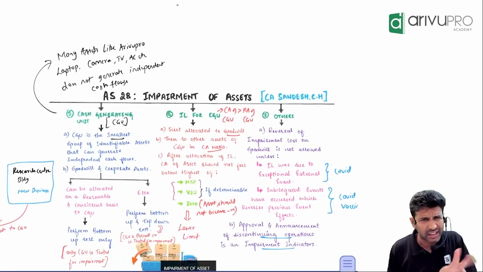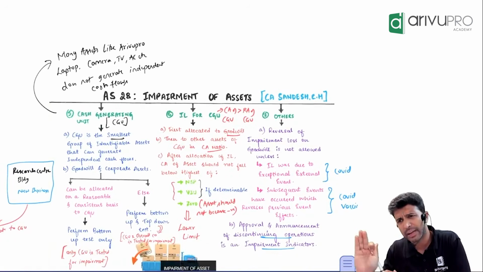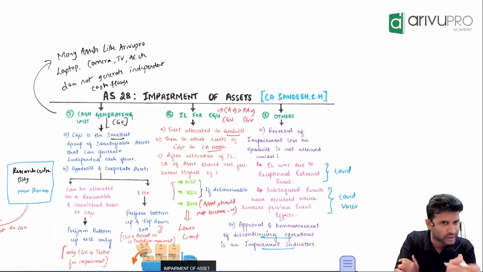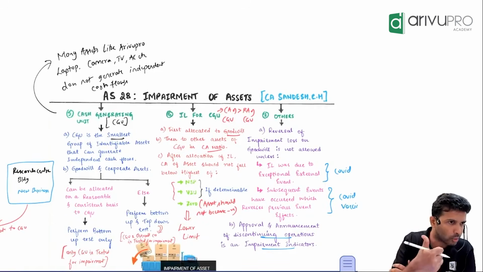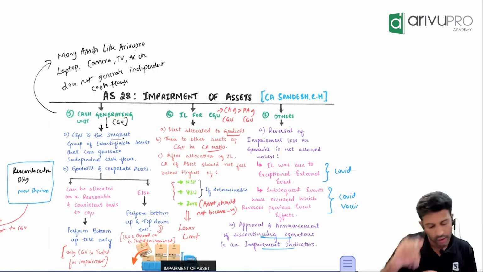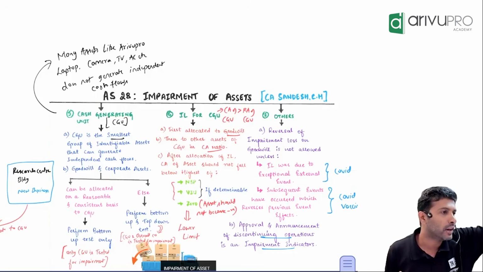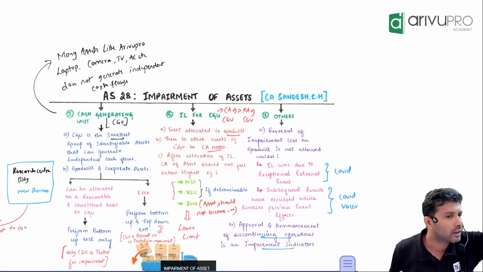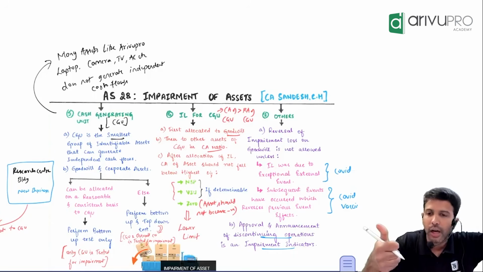Is it okay? I have another 3 concepts. Can I finish it off and then take up the questions with you? Or do you want to do some questions on the individual only first? Is it okay? Are you understanding? No issues? Okay, CGU means what again? We are doing the impairment check at what level? Not at individual level, but at group level.